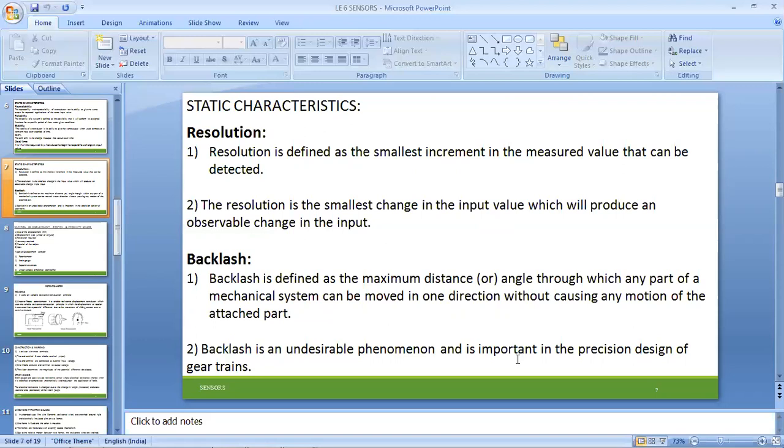So even that precision is obtained. The maximum distance angle will be measured. That measurement, and the attachment part within mechanical systems, or movement only in one direction, is called backlash.